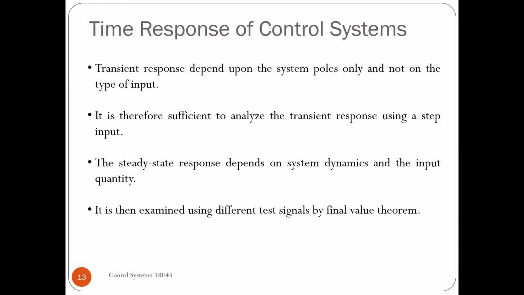Whereas steady state, it is not like that. Steady state response depends on the system dynamics, that is the system parameters and the input quantity. So for the steady state, you have to examine using different test signals. For example, if you are changing the input, you will see that the output steady state will change. So we apply a final value theorem, and we'll try to estimate what could be the steady state value for that particular input. In Laplace transform, we have a final value theorem. We apply that, and we'll see what is the possible final value that a signal can attain.